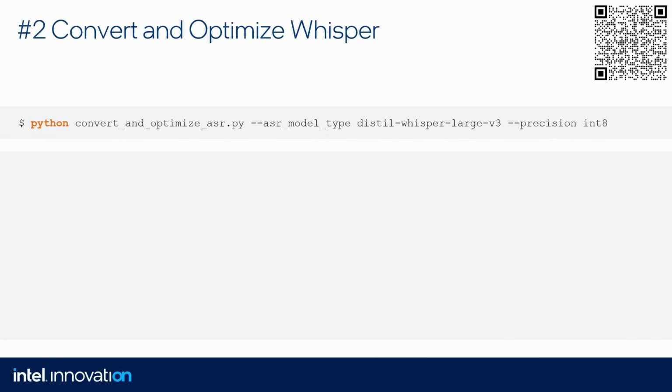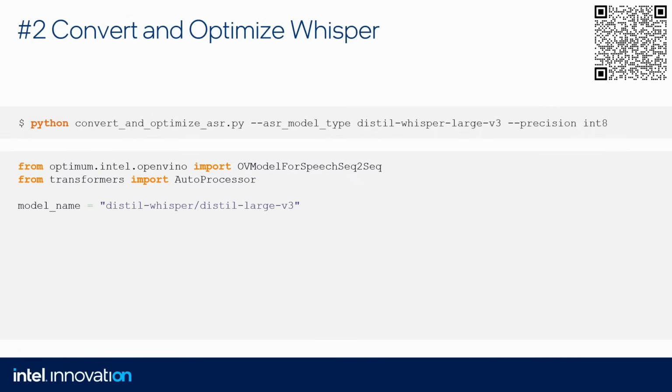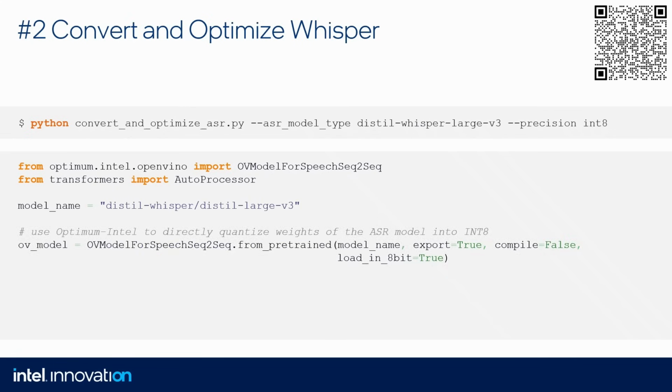So we use the convert and optimize ASR script where we specify the model we would like to convert. It's Distil-Whisper large V3 and the precision of Int8. What we need to do in the code to convert and optimize that model is import a few OpenVINO classes, especially in this case, OpenVINO model for speech sequence to sequence. Then we specify the model we would like to convert, and then we create that class where we specify the model name, of course, and then 3 additional parameters.